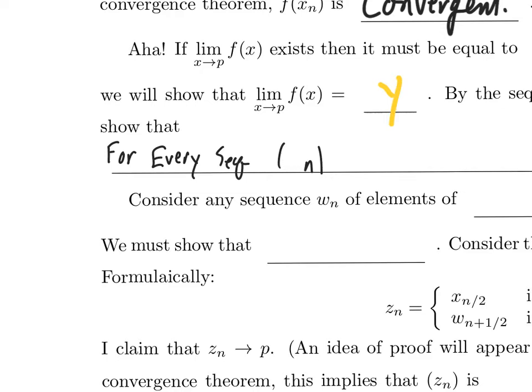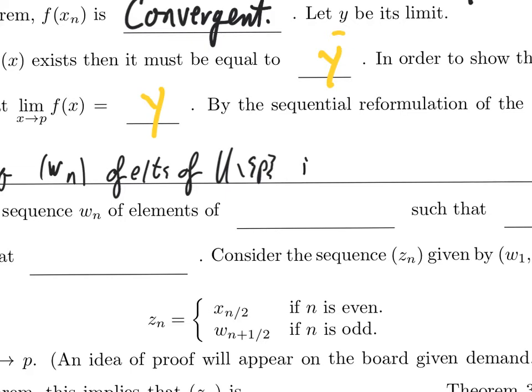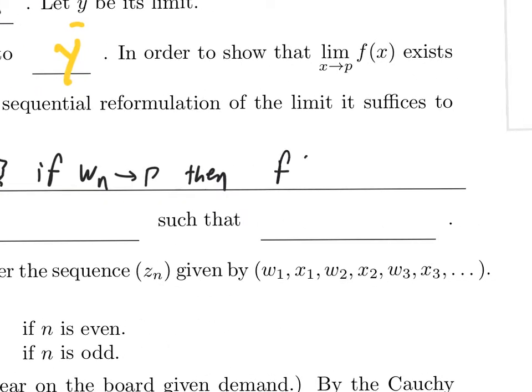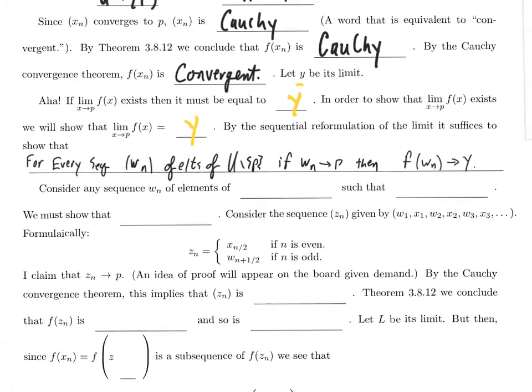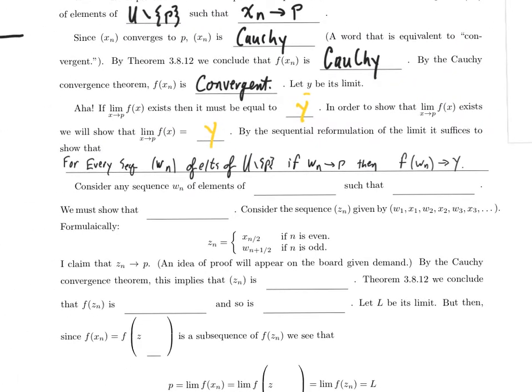For any sequence w sub n of elements of u different from p, if w sub n converges to p, then f of w sub n converges to y. And so now, we know what we need to prove. We need to prove that for every sequence of elements of u minus p, which happens to converge to p, then f of that sequence converges to y. So that tells us what we need to prove.